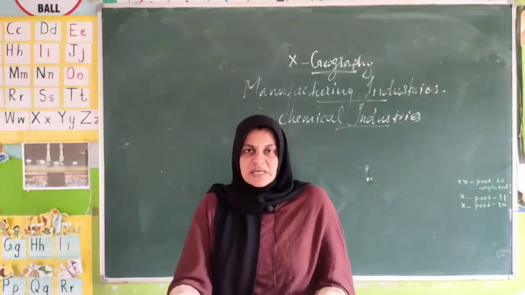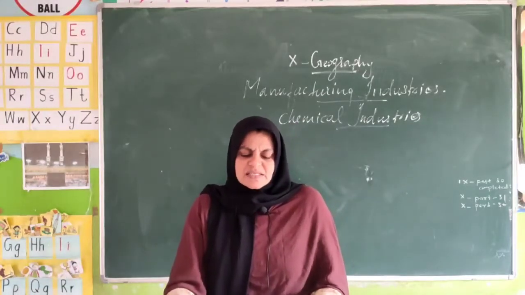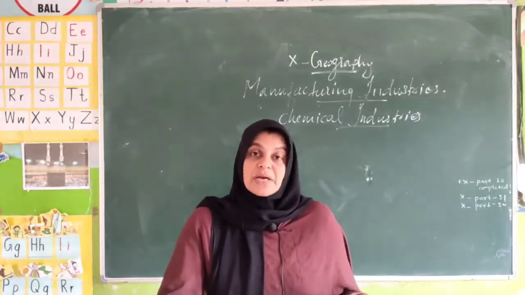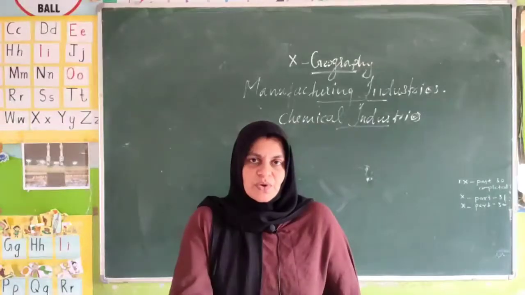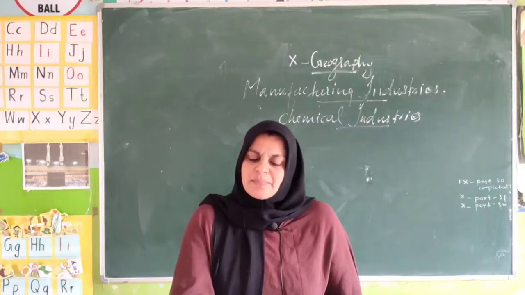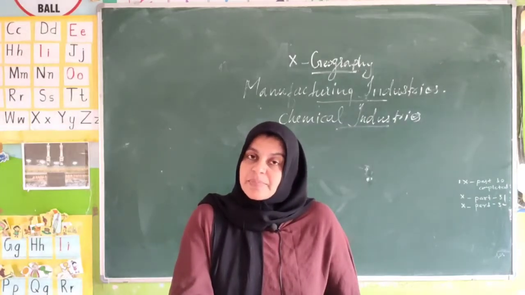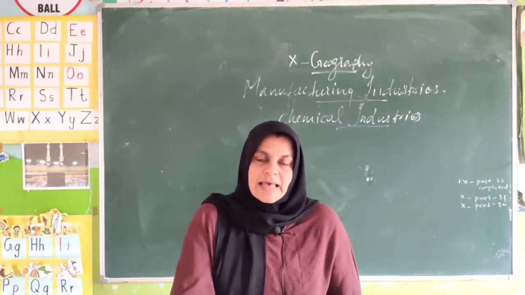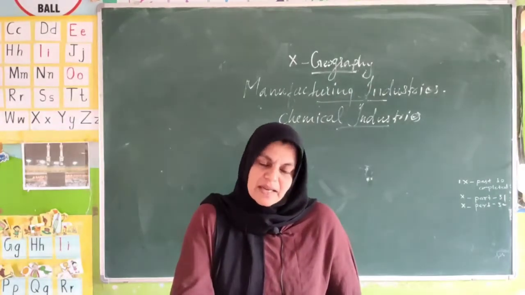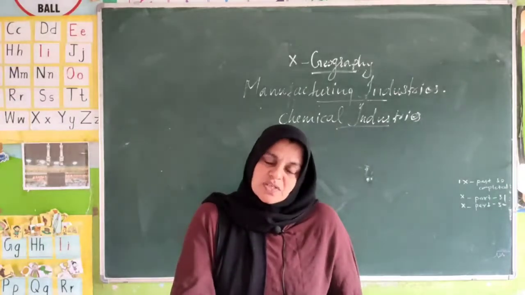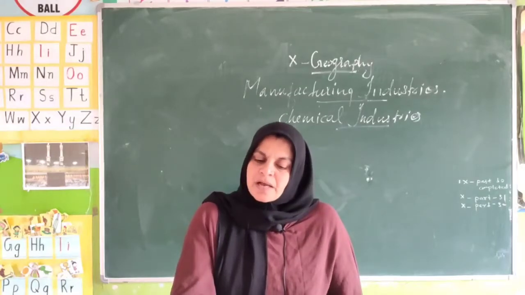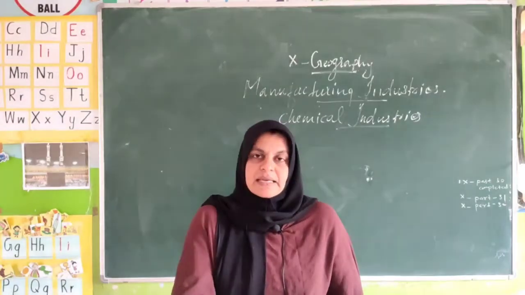For the chemical industry, the largest consumers are there. You know that chemical industries have a large number of consumers. Why? You know who the consumers are? It is used for industrial application and also for agricultural activities. That is why there are more consumers for the chemical industry. Now you got it. Why are there a huge number of consumers? Because it is the base of industrial application and agricultural activity.